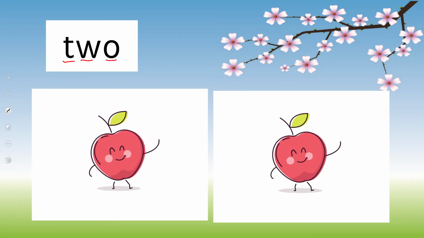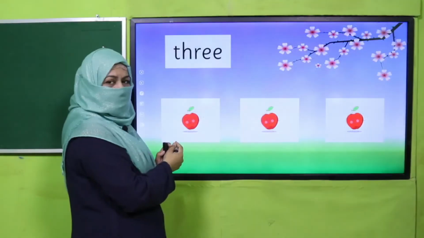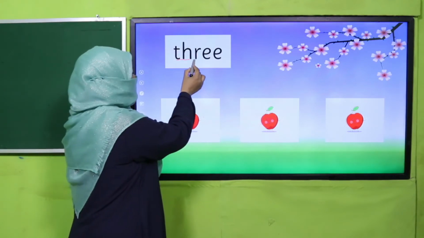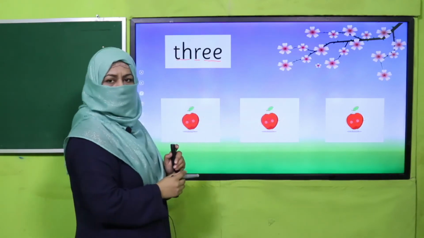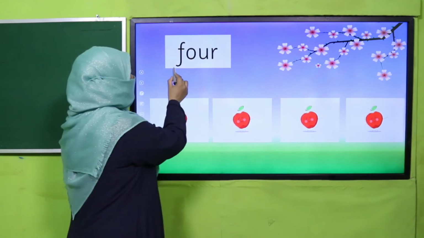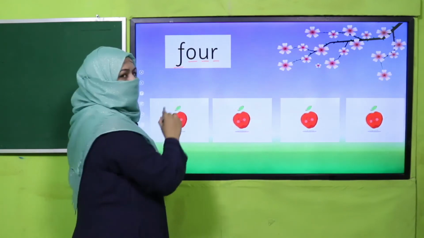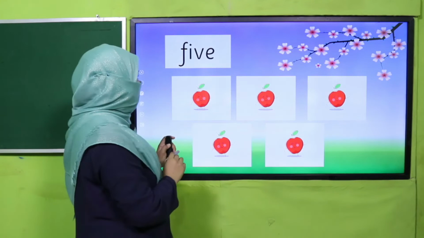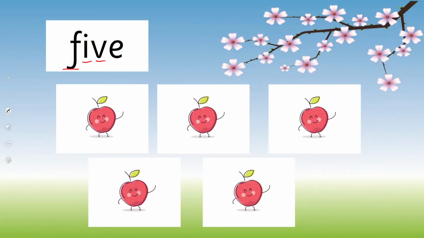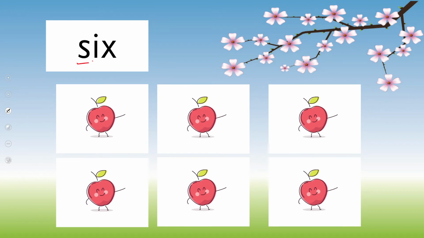T-W-O, 2, right? 3, T-H-R-E-E, 3. 4, F-O-U-R, 4. 5, F-I-V-E, 5. 6, S-I-X, 6.